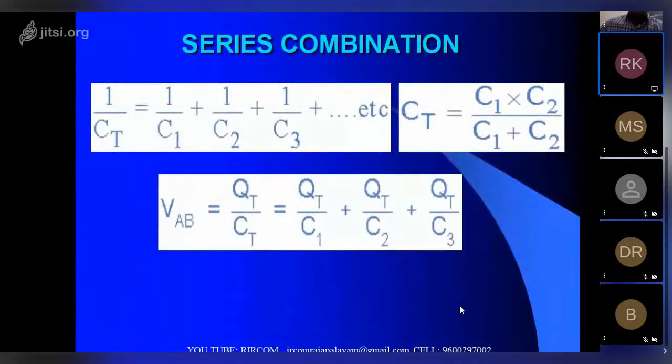So 1 by the total value of the capacitor is equal to 1 by C1 plus 1 by C2 plus 1 by C3, like that it will go, and the current flow will be the same, but the capacitance value will only decrease.